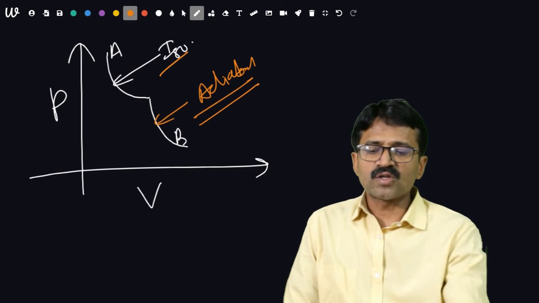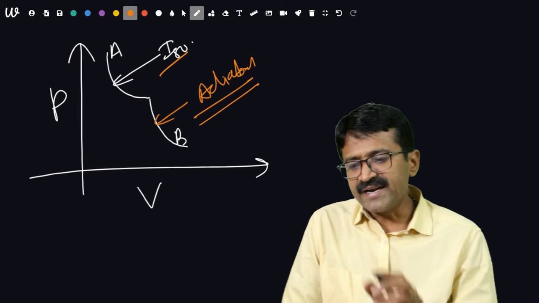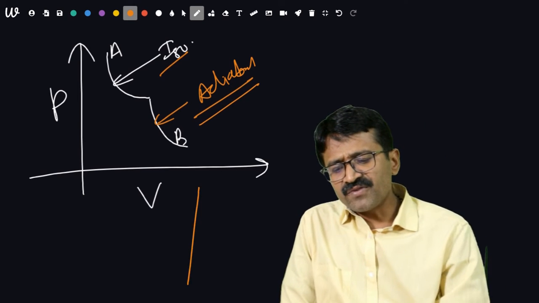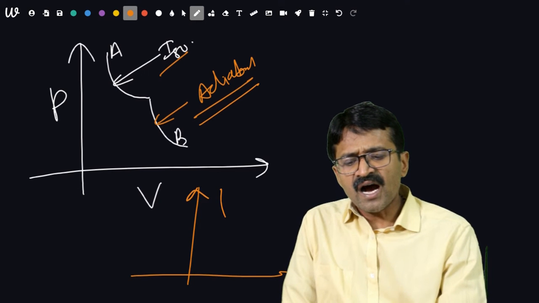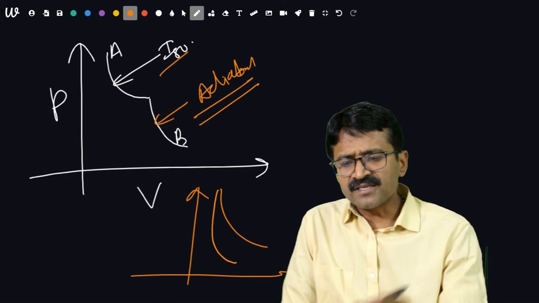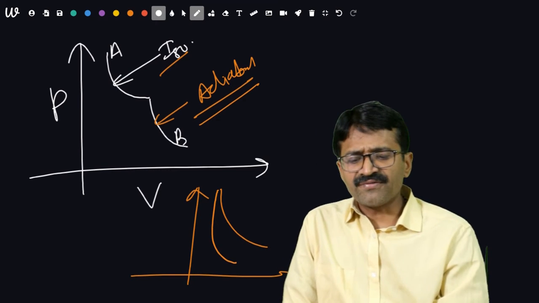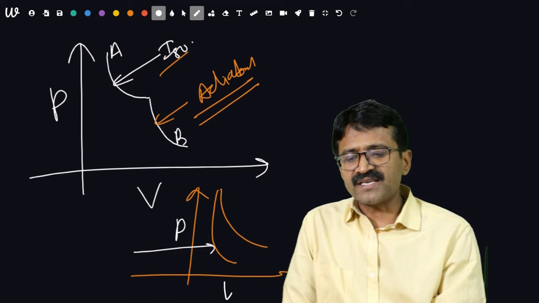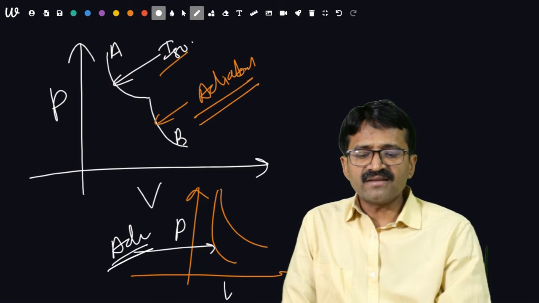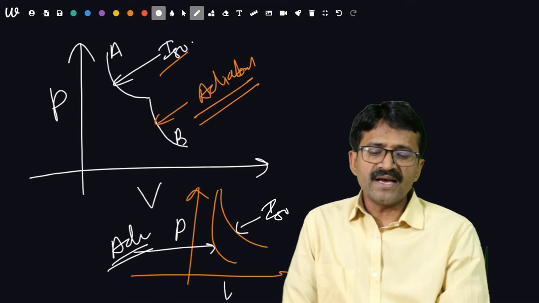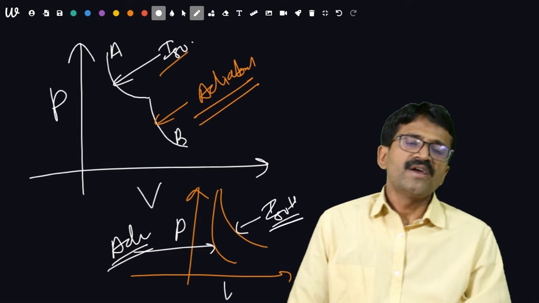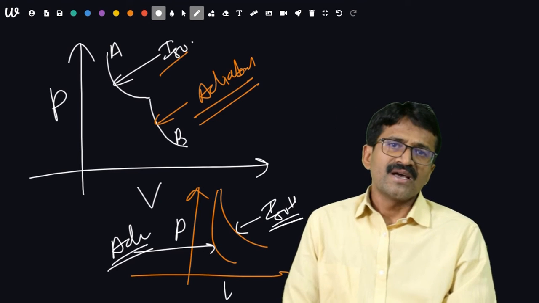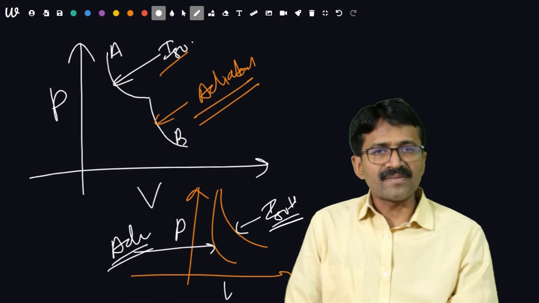If the graphs are given in this way, how will you identify them? Listen, in a PV graph the lower graph is adiabatic, and the upper graph is isothermal. So these are important curves regarding Airforce examinations.